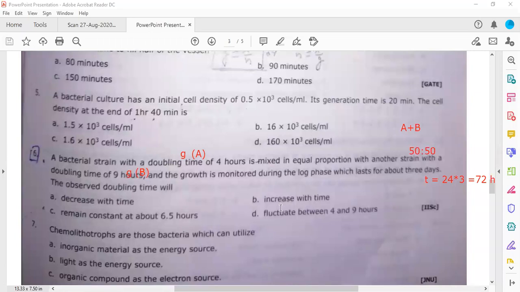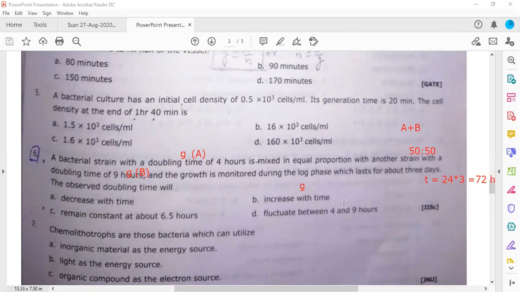So it will increase with time. Why should it increase with time? If he wanted to ask something numerical, he would give some values, but he is saying that it should either decrease, increase, remain constant or fluctuate. So this is a general question. There is no requirement to do calculations. First of all, the generation time is increasing with time.